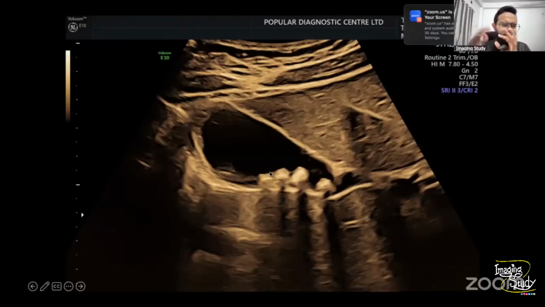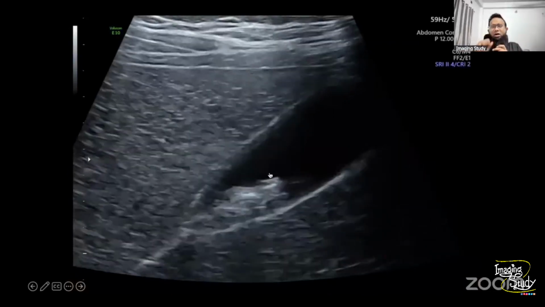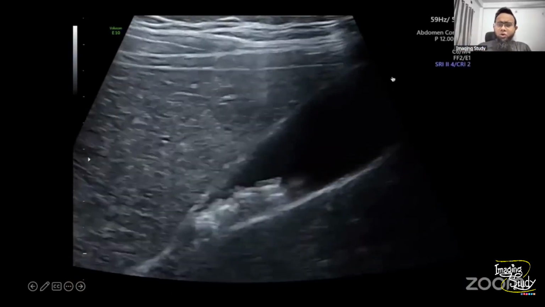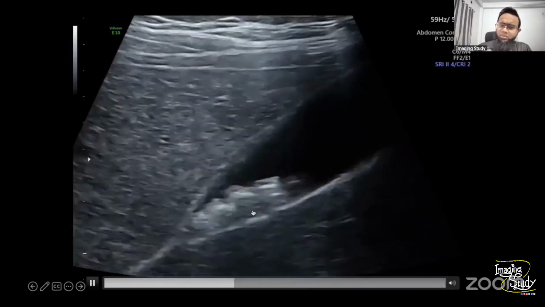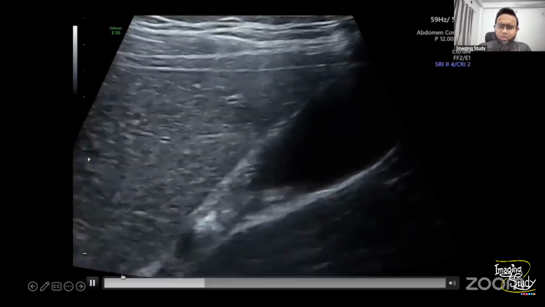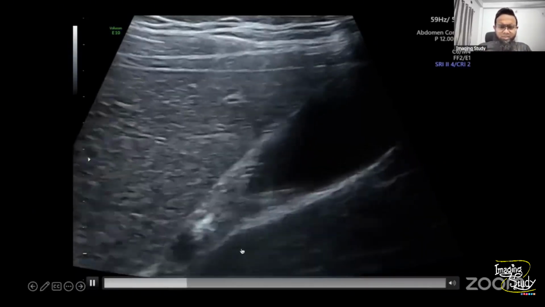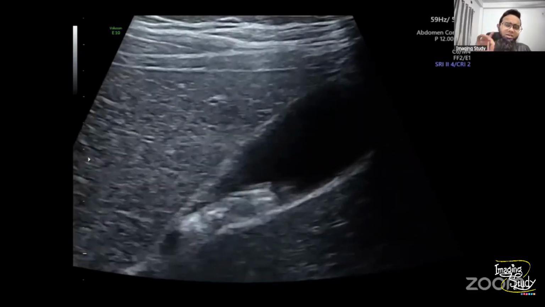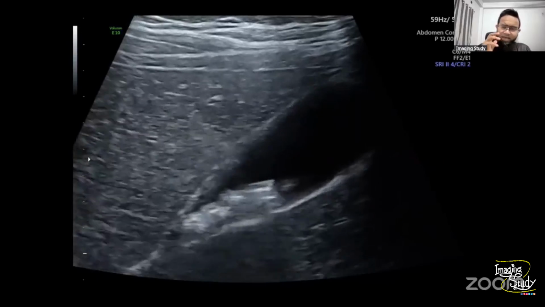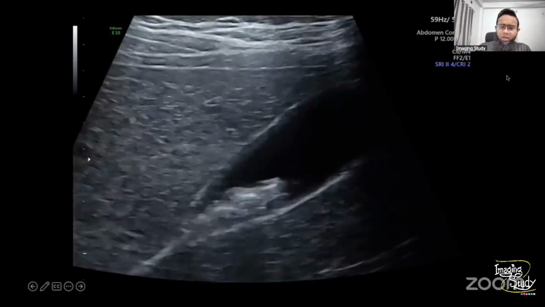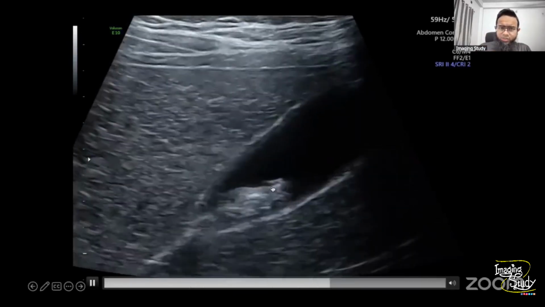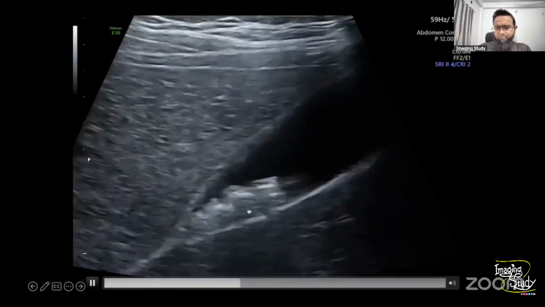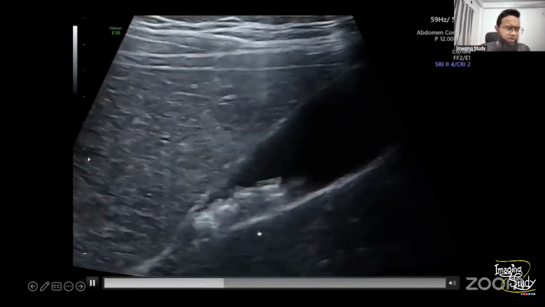Okay, let's see the video. So now I'm using the linear transducer to diagnose this case. On the linear transducer, can you see any shadow here? You may say I am just looking at some faint post-acoustic shadow, but you see the appearance has changed now. In this area, you see some linear-like appearance, and there is no dark shadowing here.